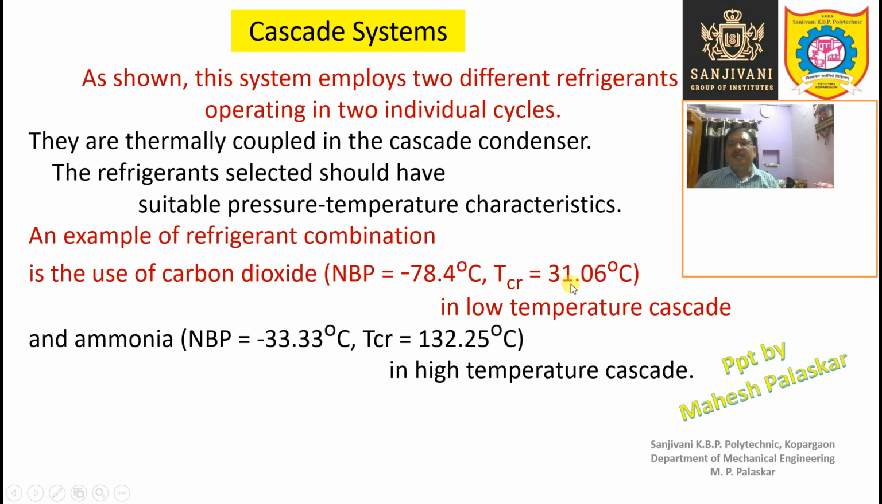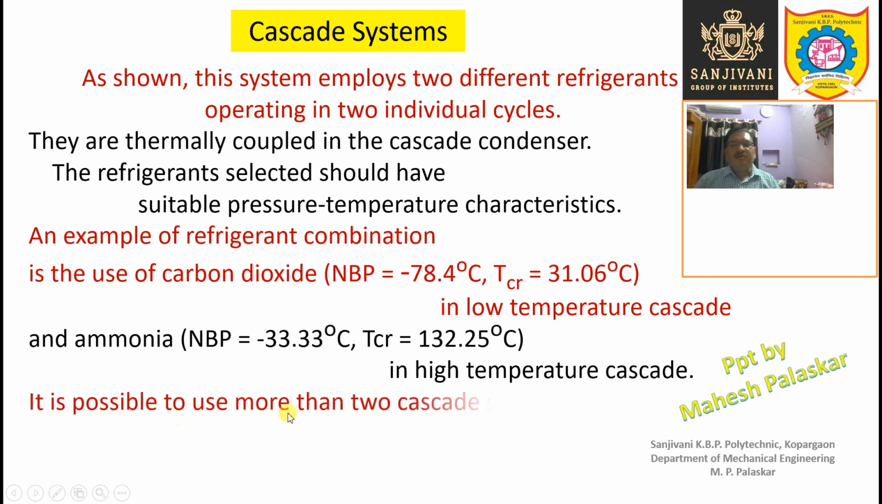But when the critical temperature is 31.06 degrees centigrade, condensation becomes difficult, because the condensation temperature may sometimes be higher than the critical temperature, and therefore there is no chance of condensation due to this low critical temperature. But ammonia is suitable in the higher temperature cascade. Ammonia is used in the higher temperature cascade, and carbon dioxide is used in the lower temperature cascade because of their boiling points and critical temperature values.